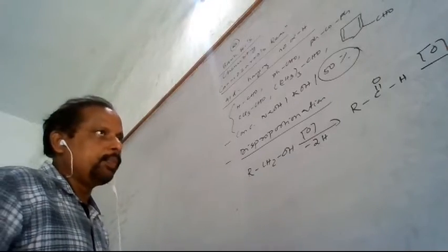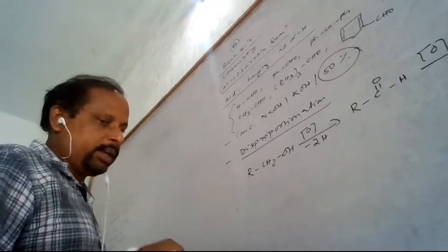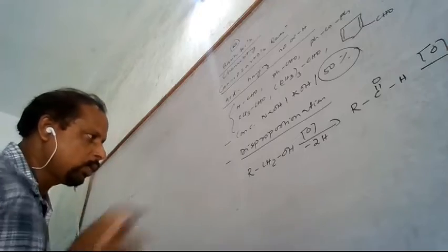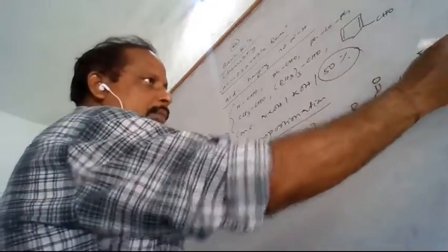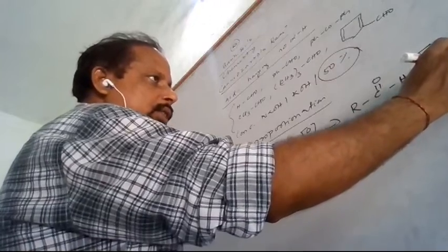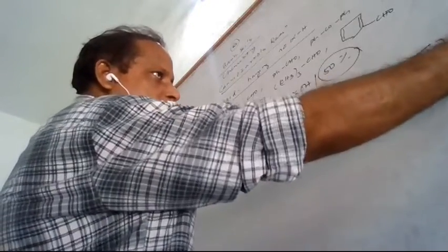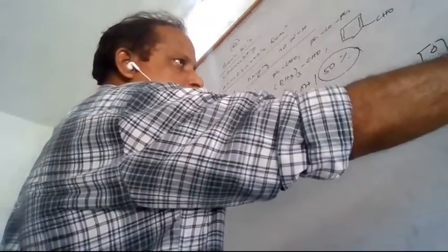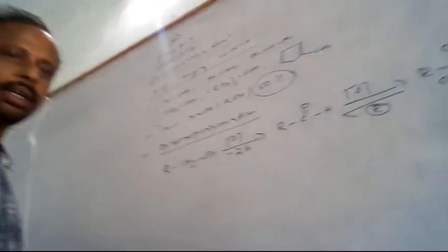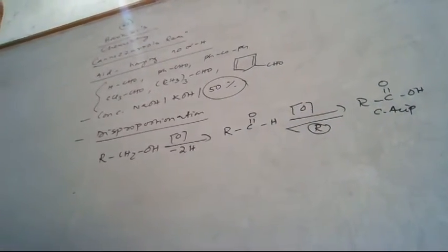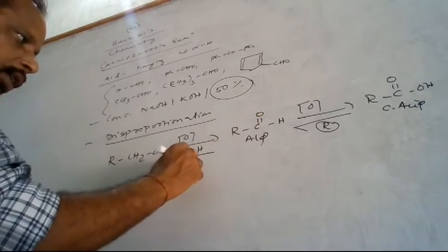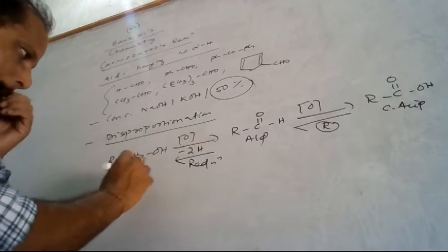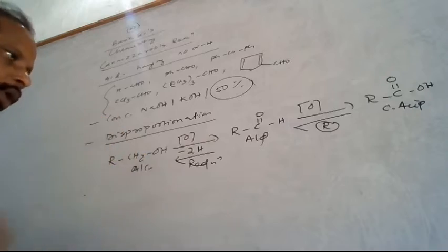Okay, so let me explain. This is the oxidation, and if we return back, this is the reduction. The carboxylic acid on reduction is converted to aldehyde, and aldehyde on reduction is converted to alcohol.